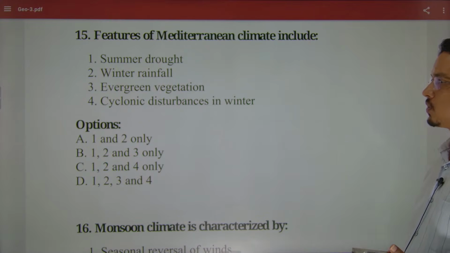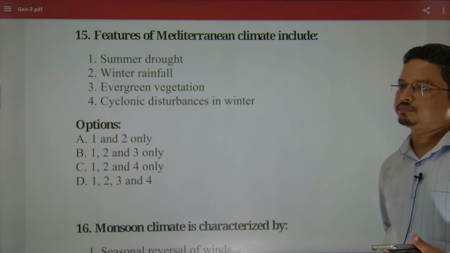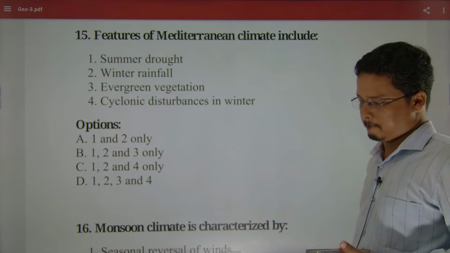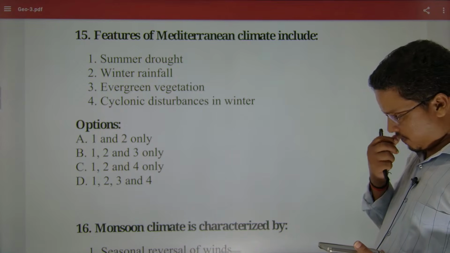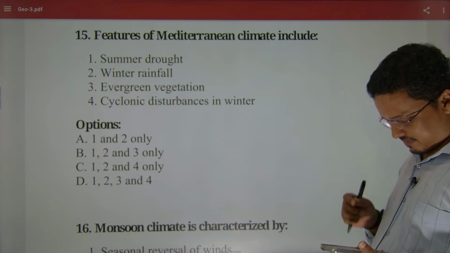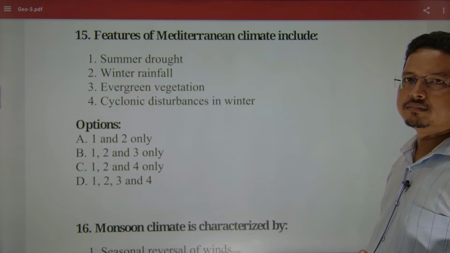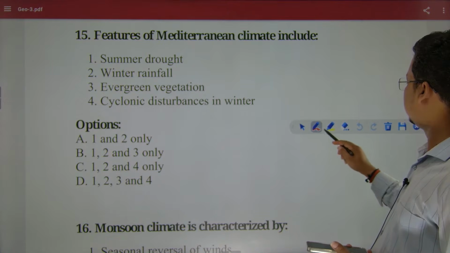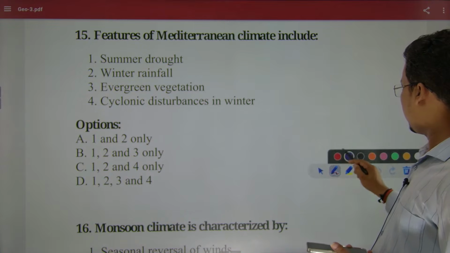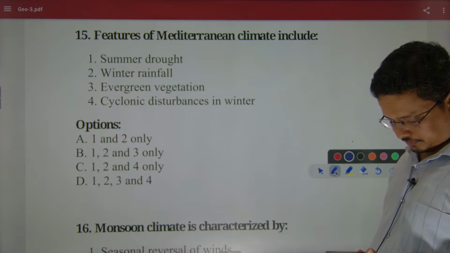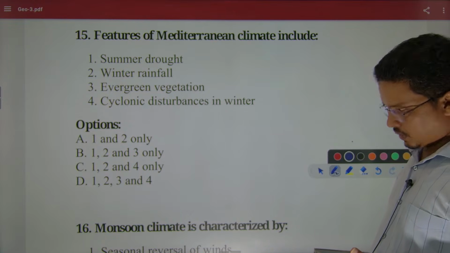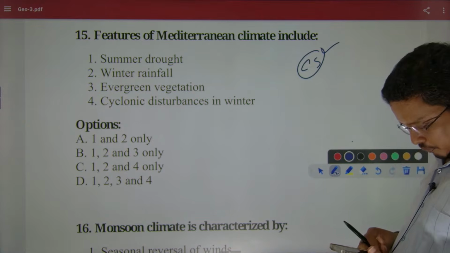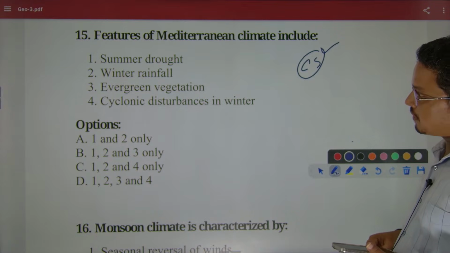Try it. Köppen climate is a CS type of climate, very good. So that means this would be correct.